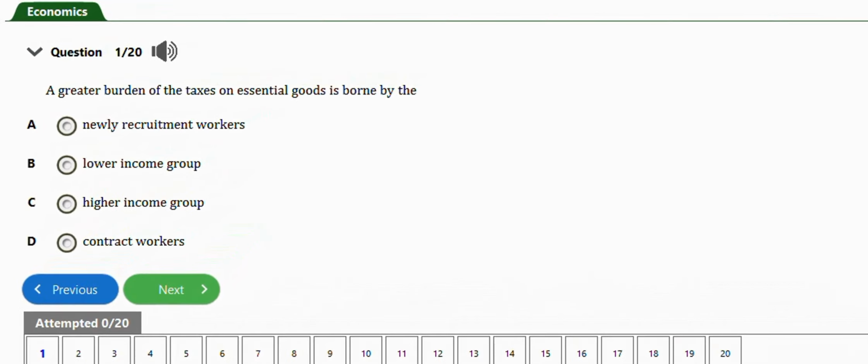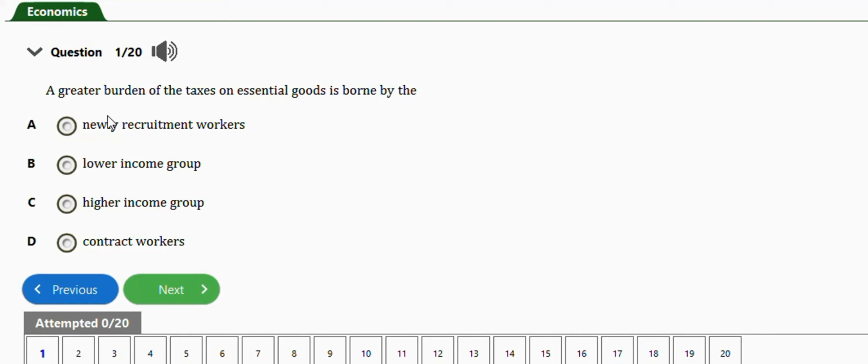In this video, we're going to learn how to solve these JAMB economics problems under public finance. So guys, we're going to focus on the subtopic classification of tax, and we have about 18 to 20 repeated questions to practice in this video. Let's get started. The first question I have here says, a greater burden on the taxes on essential goods is